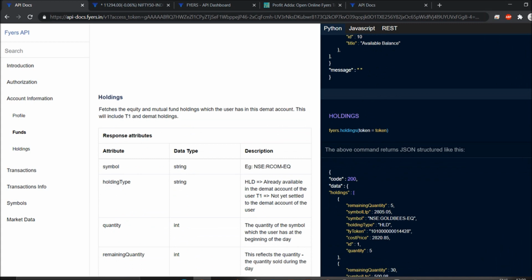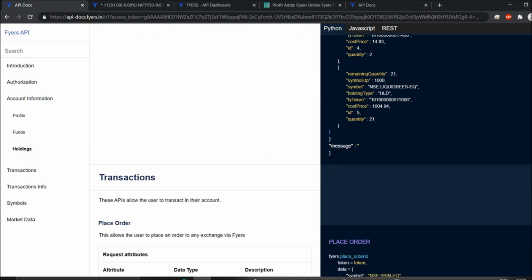It is very much simple right now, and after that there will be JSON. I have already shown in my videos how exactly you can follow the JSON and take out whatever you want. So you can get holdings, and you can see what trading symbols are there. This is the way you can go, so holdings you can check.